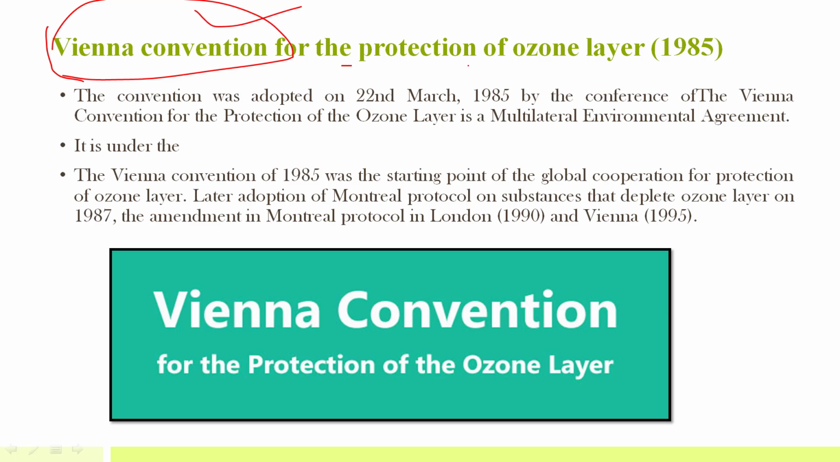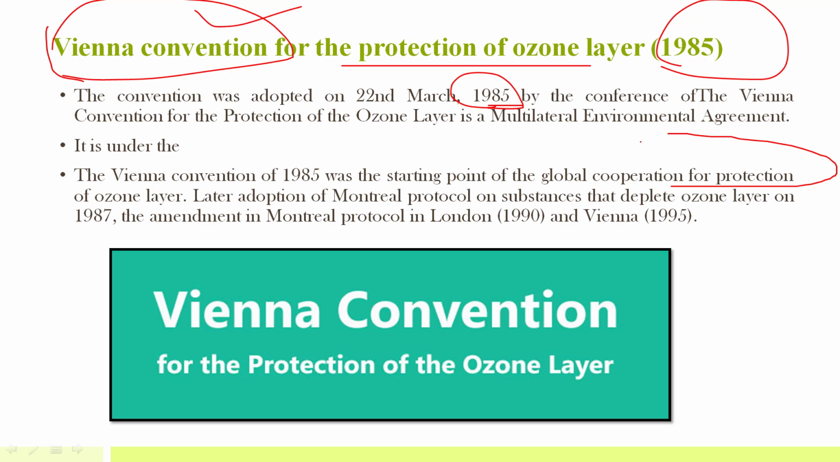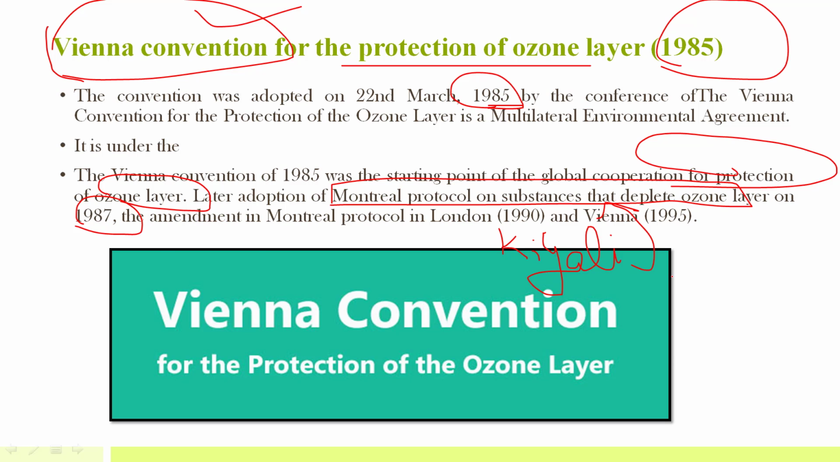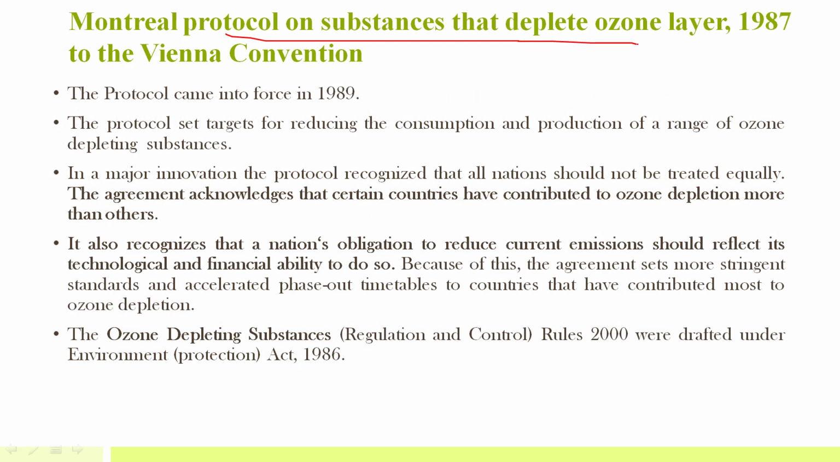The Vienna Convention for Protection of Ozone Layer was adopted in 1985 on 22nd March, and this convention is mainly for protection of the ozone layer. Later, under this convention, the Montreal Protocol on Substances that Deplete the Ozone Layer was adopted in 1987. And recently, the Kigali Agreement, that is the Kigali Amendment, is an amendment to the Montreal Protocol only.